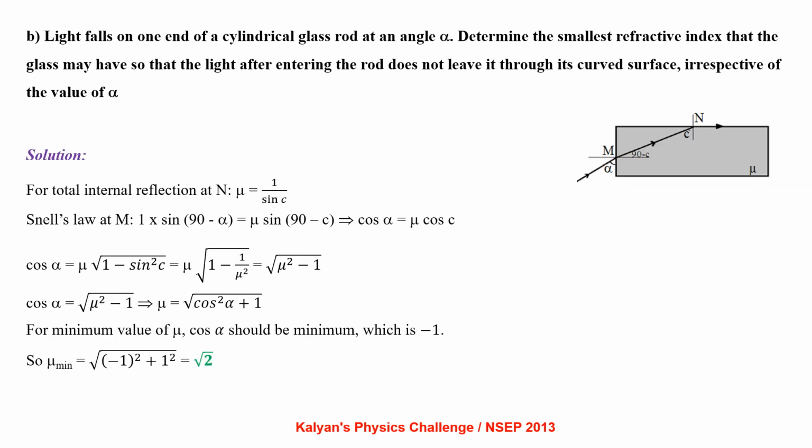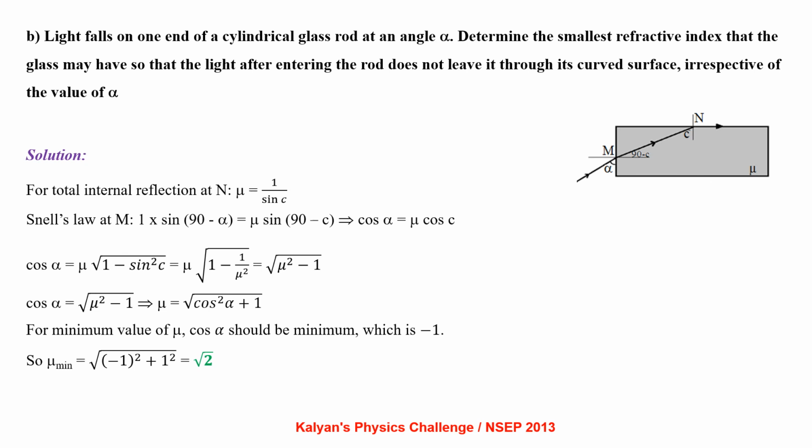Light falls on one end of a cylindrical glass rod at an angle alpha. Determine the smallest refractive index that the glass may have so that the light after entering the rod does not leave it through its curved surface, irrespective of the value of alpha.